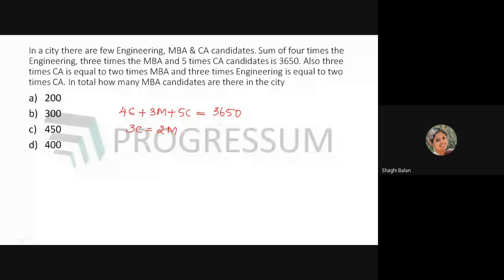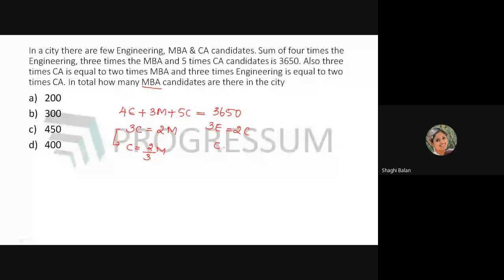Now from this condition, can we write it as C will be equal to 2 by 3M? Here in the question, we are asked to find out how many MBA candidates are there. So we are converting all the others, that is the engineering and CA, in terms of MBA. So C will be equal to 2 by 3M. Okay, in here it is given 3E is equal to 2C.